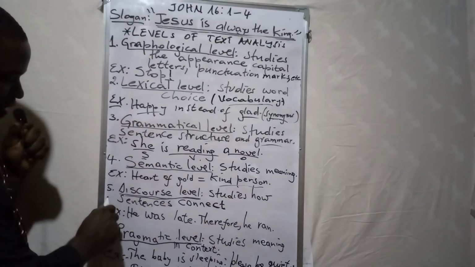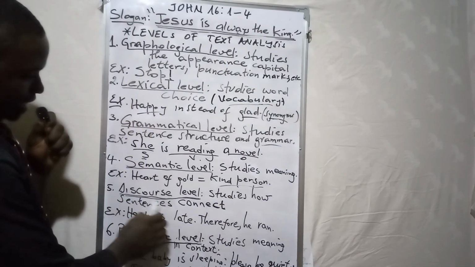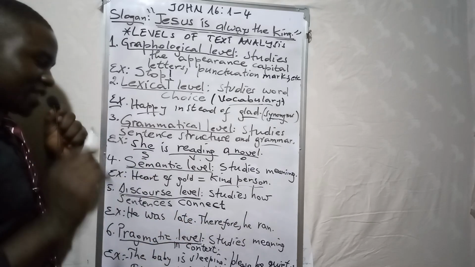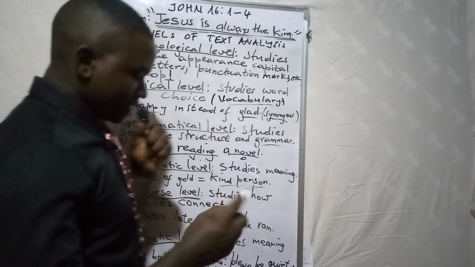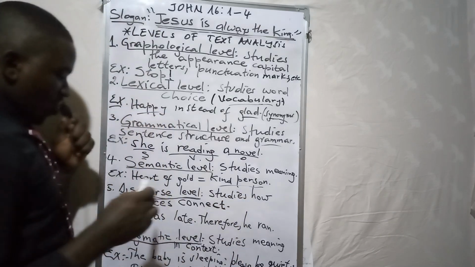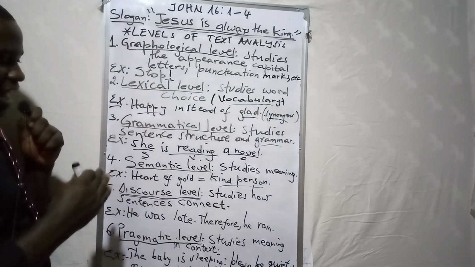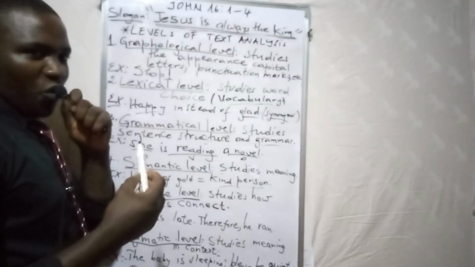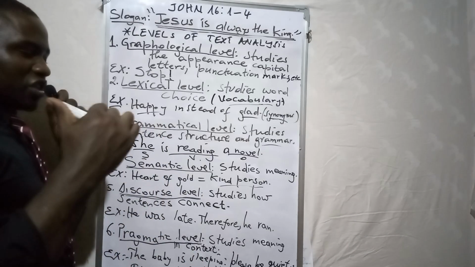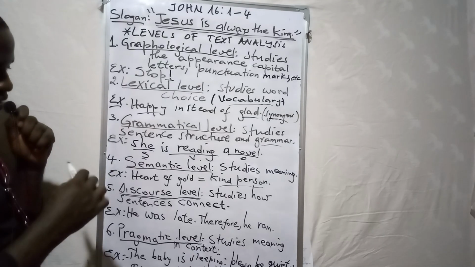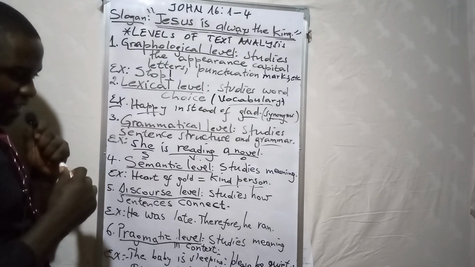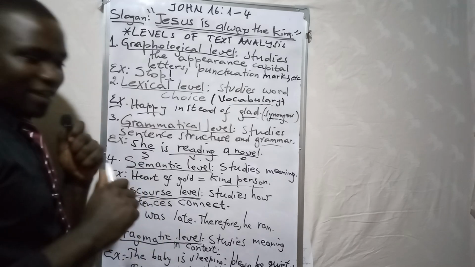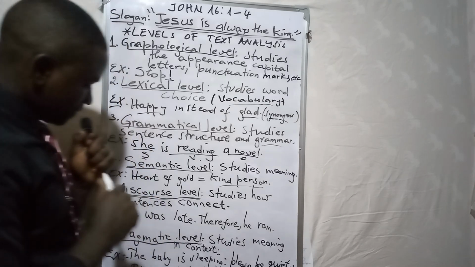So number 5 is what we call the discourse level. Discourse level studies how sentences connect, how the sentences are connected, exactly what you saw in the last video, which talks about coherence and cohesion.